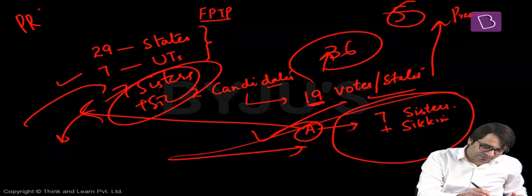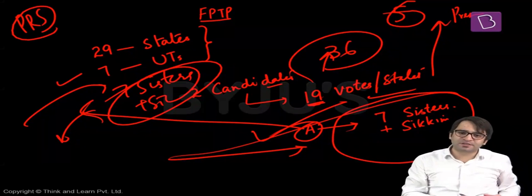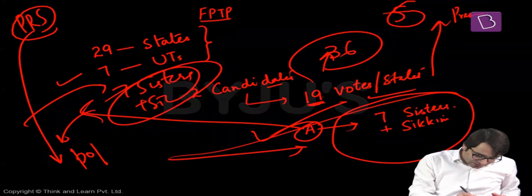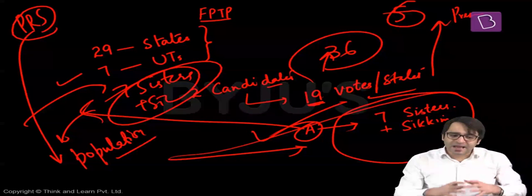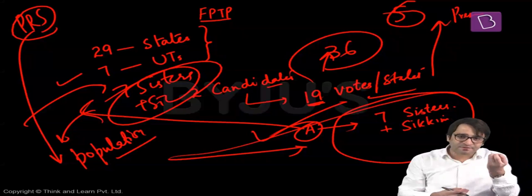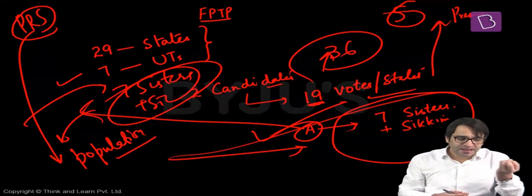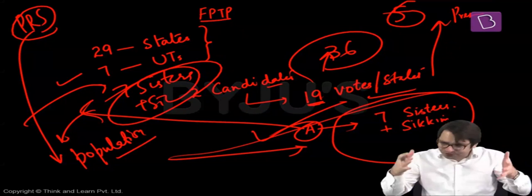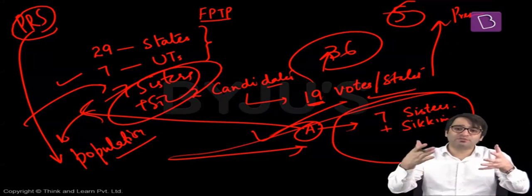We will follow the proportional representation system. And in the proportional representation system, we will take into account the population of that state as well. And it is based on the population of that state that the value of the vote of an MLA and the value of the vote of an MP will differ, so that we have a candidate who is the representative of the majority of the people of this country.